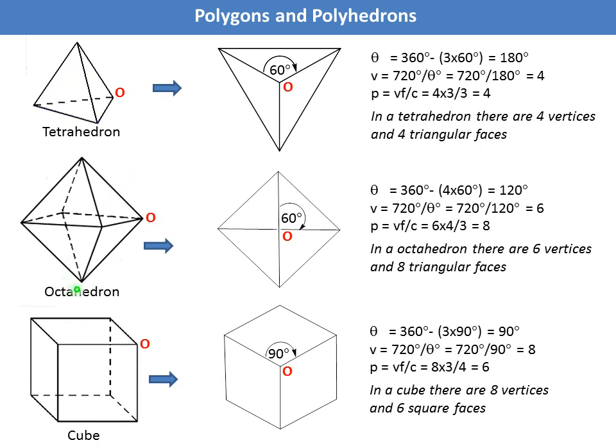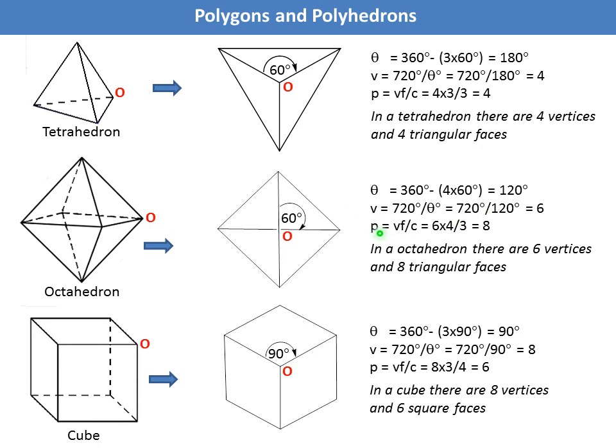Next example, octahedron. Consider a vertex here, which is shown here. Now each vertex is surrounded by 4 regular triangles. For each triangle, the internal angle is 60 degrees. So for 4 triangles, 240 degrees. Then theta equals 360 minus 240, equals 120 degrees. So the number of vertices is equal to 4 pi by theta, which equals 6. And you know, for an octahedron, the number of vertices is 6: 1, 2, 3, 4, 5, 6.